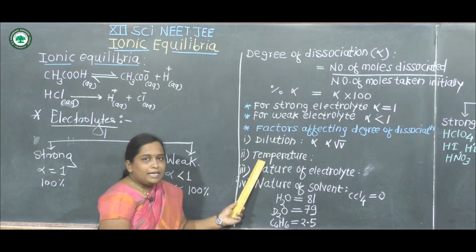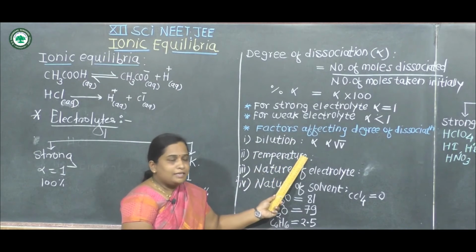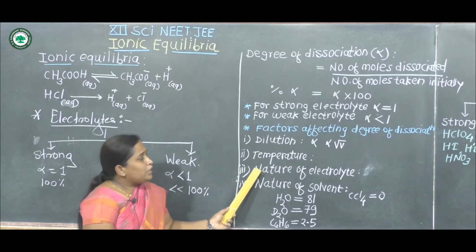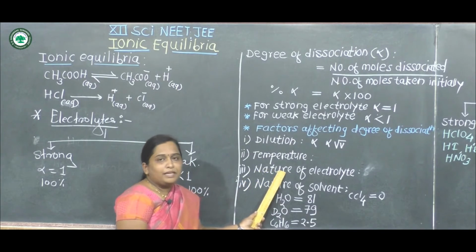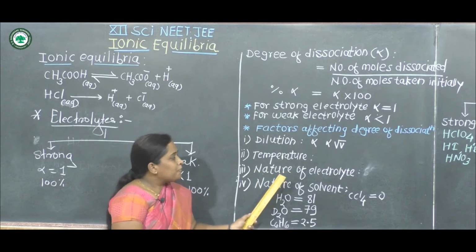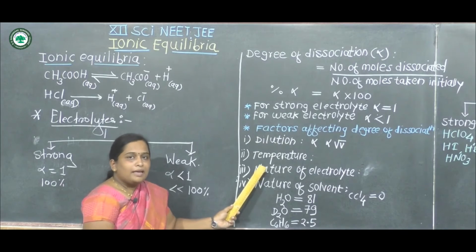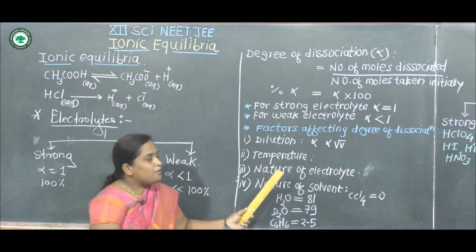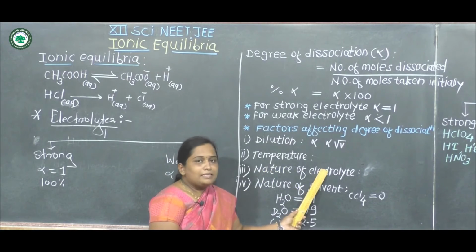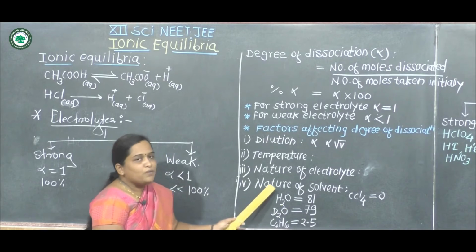When temperature increases, the degree of dissociation also increases. Now next is the nature of electrolytes. We know that there are two types of electrolyte, strong electrolyte and weak electrolyte. For a strong electrolyte, the degree of dissociation is 100%, and for a weak electrolyte, the degree of dissociation is less than 100%.